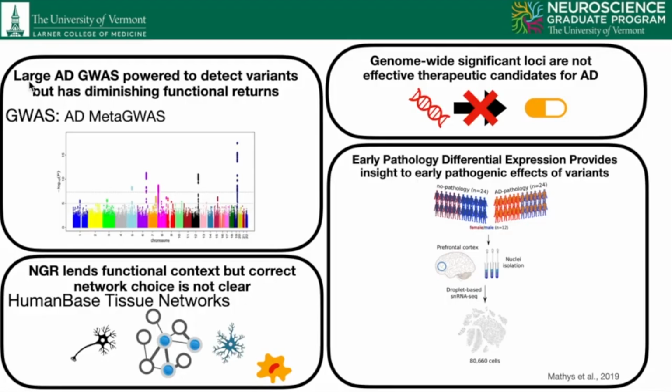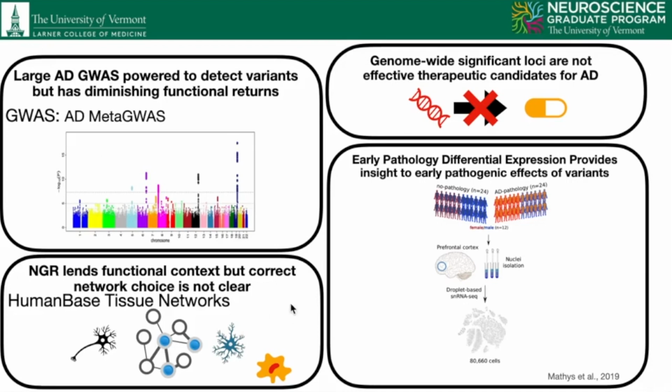Recent large AD meta-GWAS have identified up to 38 genome-wide significant loci. However, GWAS hits have yet to yield effective therapeutic targets for the disease. While these significant loci explain much of the disease risk, they don't account for all the dysfunction observed in AD